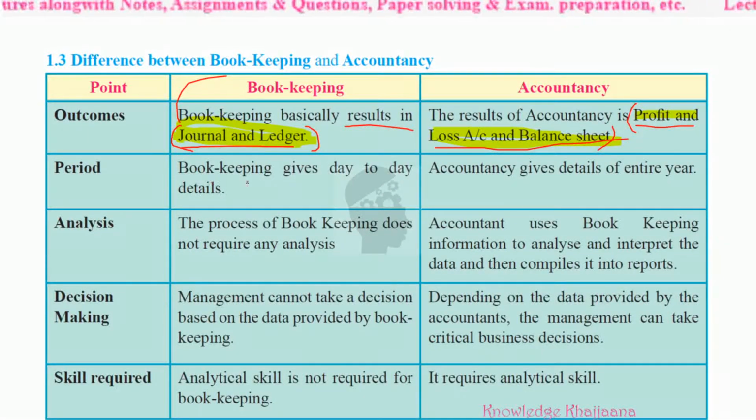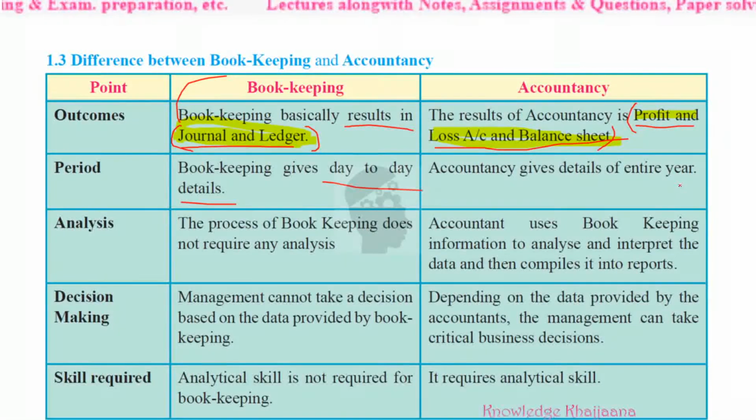Bookkeeping gives day-to-day details. Whatever transaction happened on each day can be found out from the records kept by the bookkeeper. If you want to find out what happened on specific days, you can find out from the books the bookkeeper has kept. Which books does the bookkeeper keep? Journals and ledger, because he maintains day-to-day details.